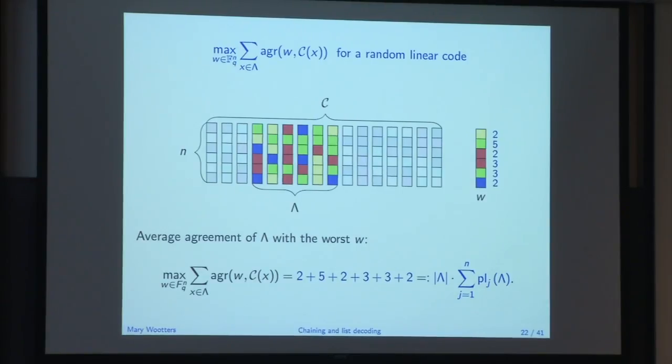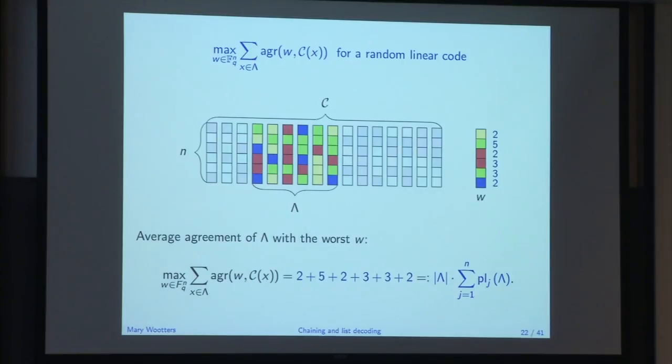Okay, so this is written down up here. But basically, this is normalized to just the fraction of the most common symbol that shows up in the jth row. So in this, I guess there are 6 items in lambda, so the plurality would be 2 over 6, 5 over 6, 2 over 6, 3 over 6, 3 over 6, and 2 over 6. Okay, so I'm adding all these up.